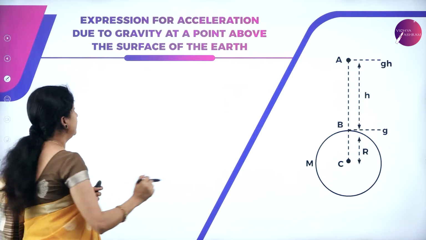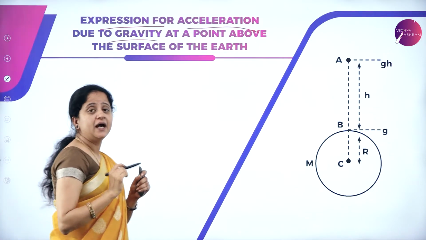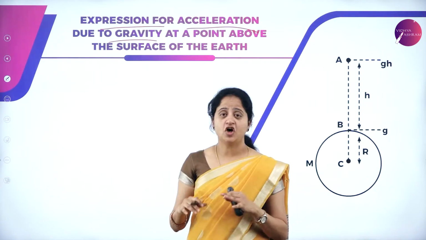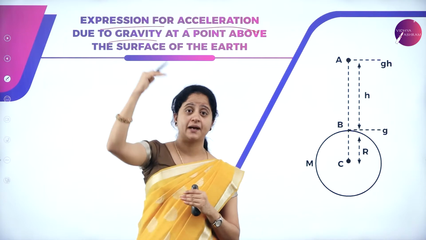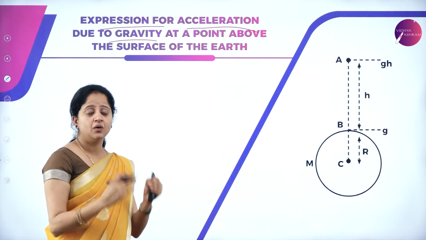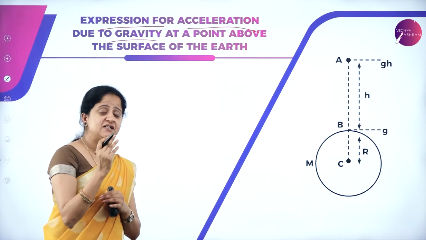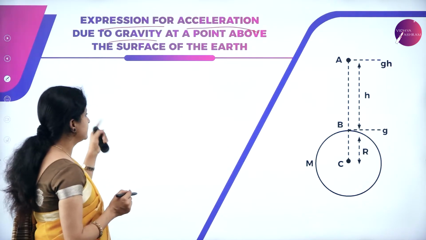Now let us derive an expression for acceleration due to gravity at a point above the earth's surface. On the earth's surface we have derived just now. Now what happens if the point is above the earth's surface? How does the gravity vary? How does the value of acceleration due to gravity vary? Whether it decreases or increases, we have to derive. So let us derive it now.